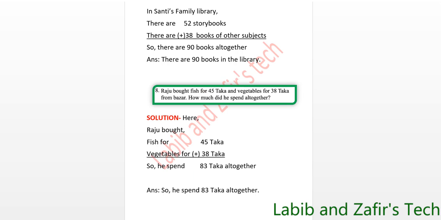Solution. Here, Raju bought fish for 45 taka and vegetables for 38 taka. So we have to add this amount of money to get the total taka he spent altogether. So he spent 8 plus 5 equal 13, 1 in hand, 3 plus 1 equal 4, 4 plus 4 equal 8. So he spent 83 taka altogether. Answer: He spent 83 taka altogether.